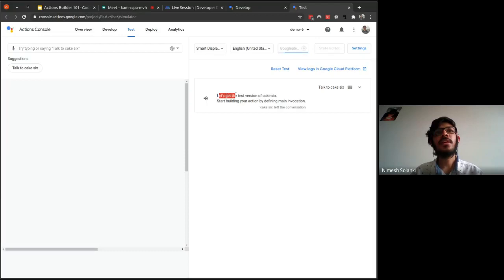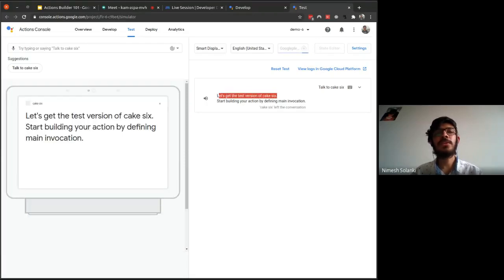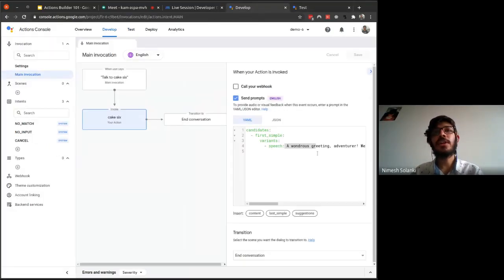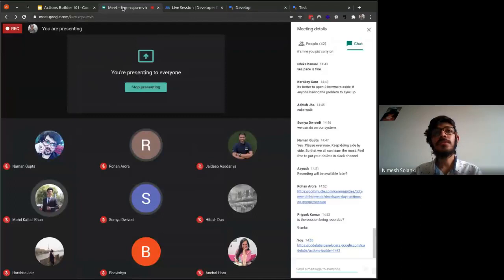It says, let's get the test version. This is the system-generated response which Google Assistant will show every single time. There is one bug which the Google Assistant team is aware of: the latest version we just saved is not available to us in the test window. So we'll have to refresh a few times and come back to this, because this is the old response which Google Assistant is showing. We have already updated it.